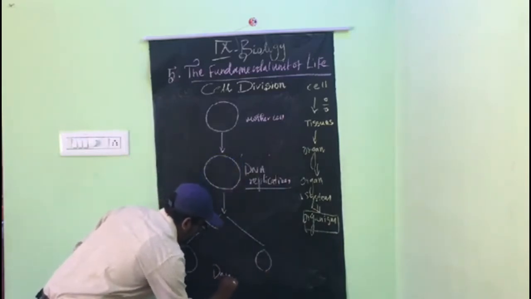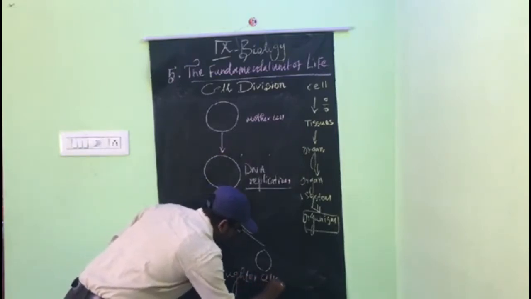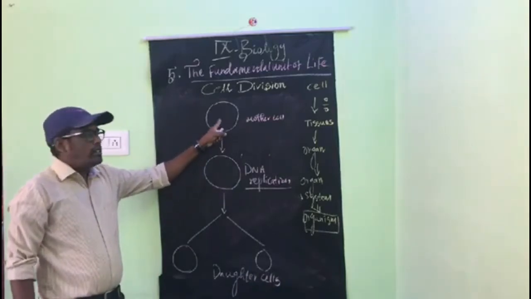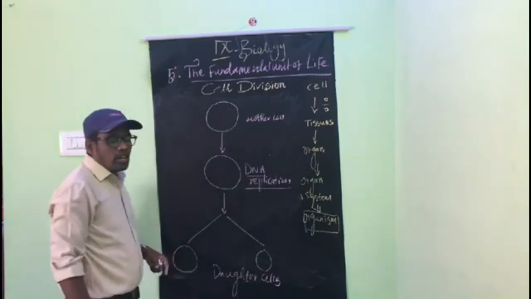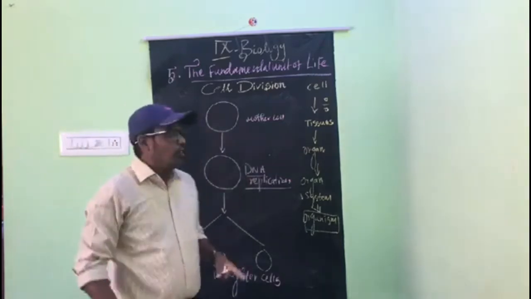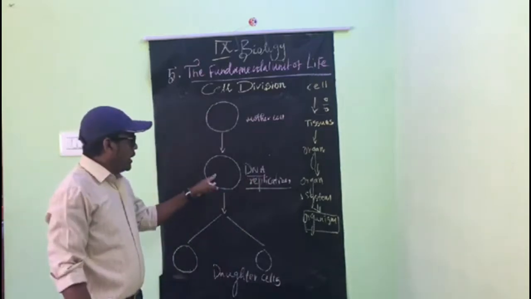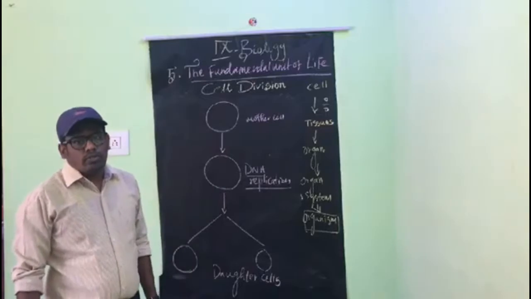Daughter cells. Again, a mother cell is there. In the mother cell, the DNA replication occurs. Replication means copy. So what is in the mother cell is copied. Then what will happen? Two daughter cells are produced.